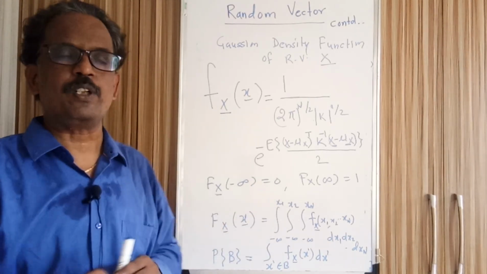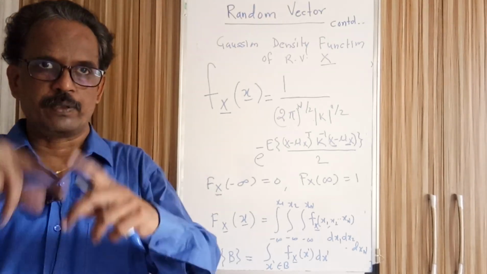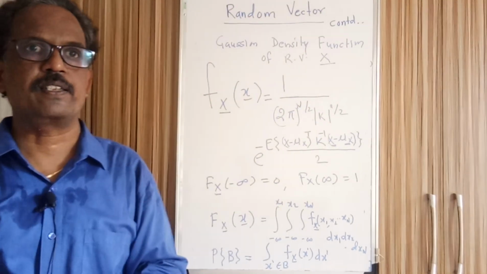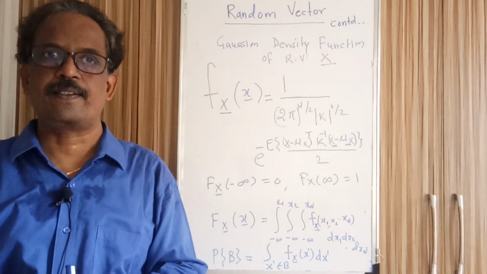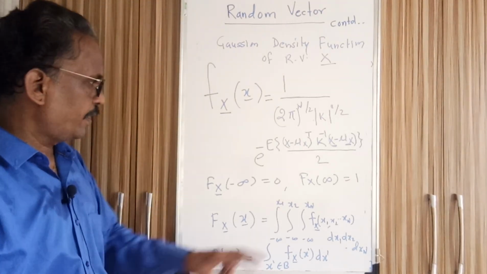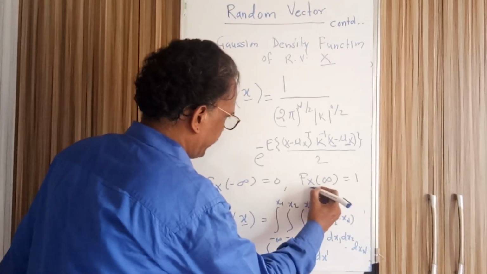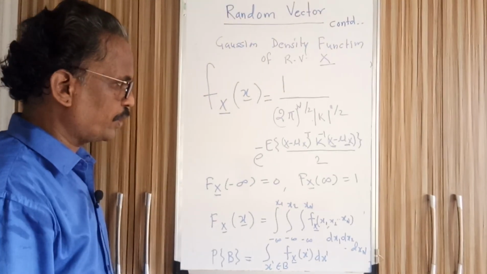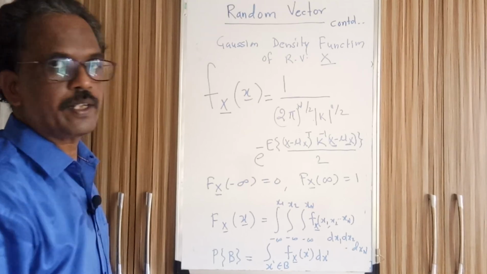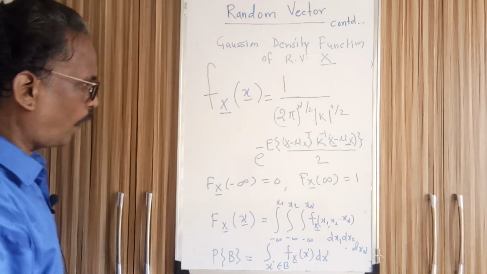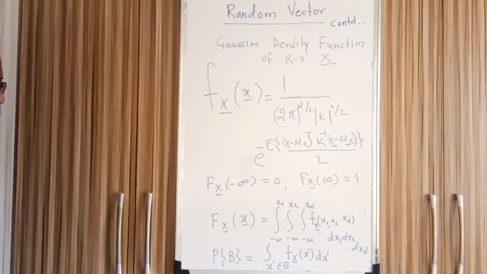Even if an individual component x1 is less than minus infinity, the intersection is going to be 0. It is not necessary that all components be less than minus infinity. Here, for infinity, it is also a vector, so x1 is less than infinity, x2 is less than infinity, and xn is less than infinity, and your result will be 1. All of those must be less than infinity, then only the answer will be 1.